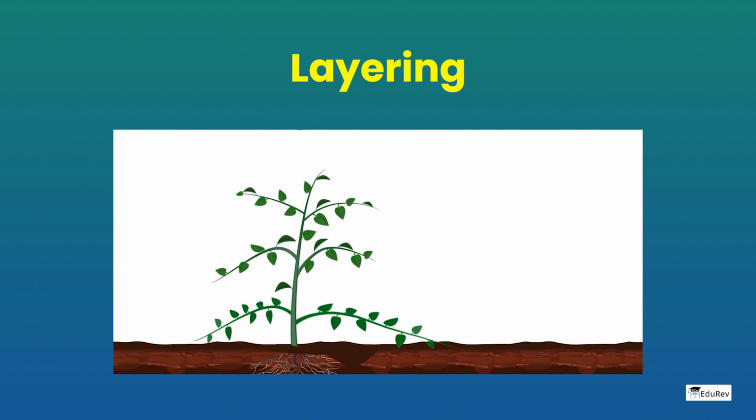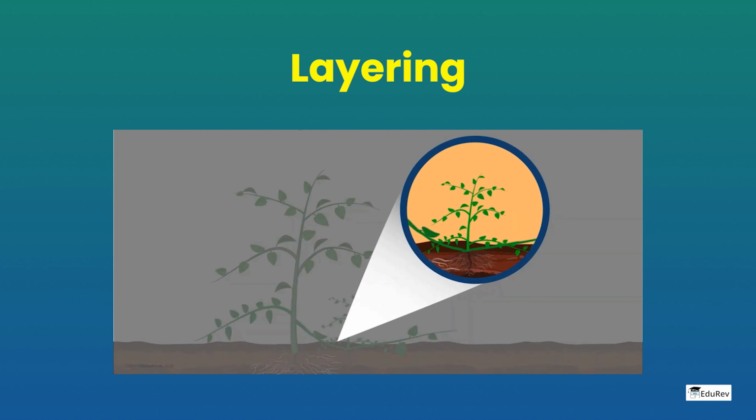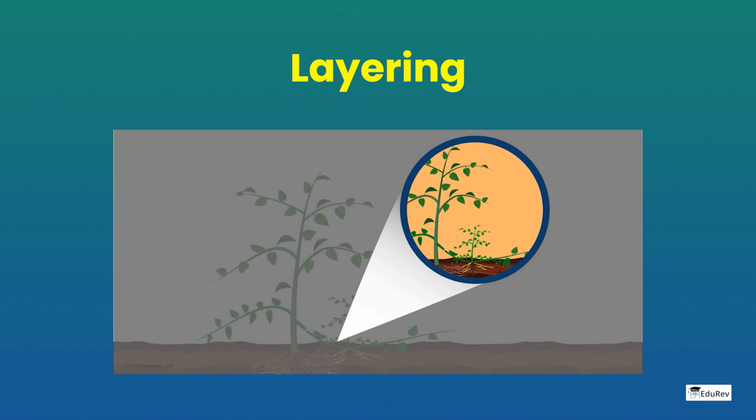Layering. This method involves bending plant branches or stems so that they touch the ground. The portions of branches or stems in contact with the ground are then covered with soil. Adventitious roots, or roots that extend from structures other than the plant roots, develop in the parts covered by the soil.